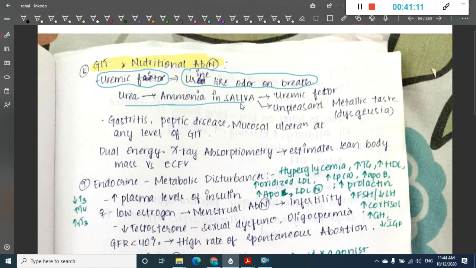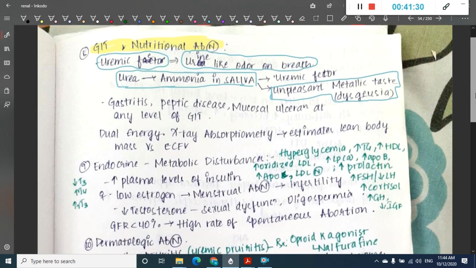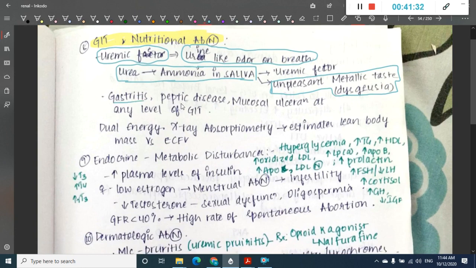Because ammonia is present in the saliva, this leads to uremic fetor, and it also causes an unpleasant metallic taste or dysgeusia. Along with that, in the GIT there are symptoms like gastritis, peptic disease and mucosal ulceration.